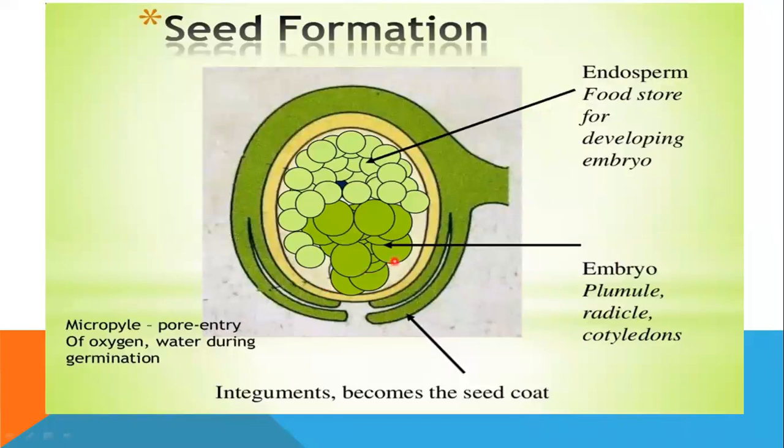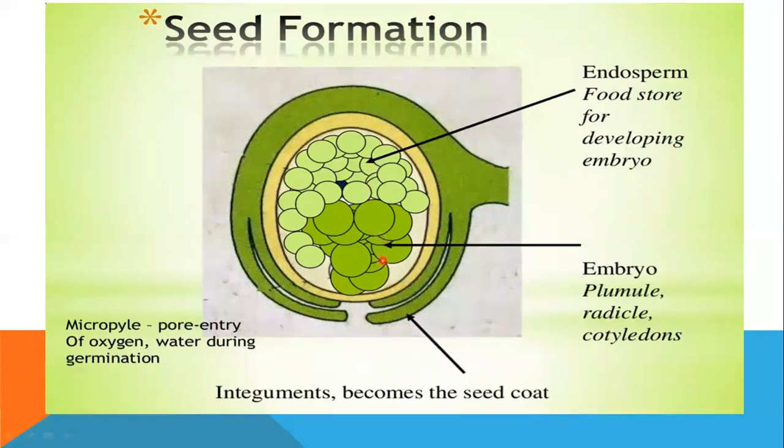Now, you have learned that the endosperm first is the primary endosperm nucleus, PEN, and it will divide and form the endosperm tissue. So food is stored for the developing embryo. As I told you, the endosperm cells are triploid, because the PEN is formed by triple fusion, so it is triploid, and it divides by mitosis to form so many cells. So this complete endosperm tissue is formed.